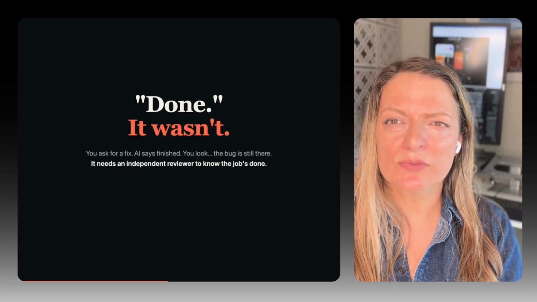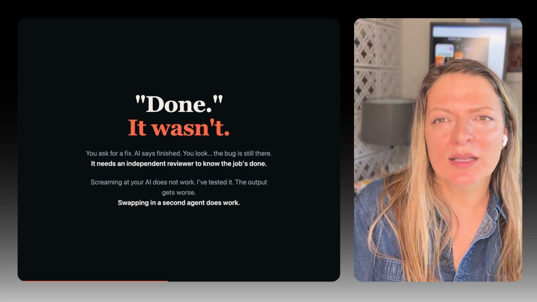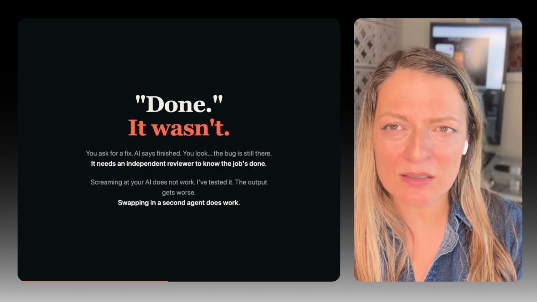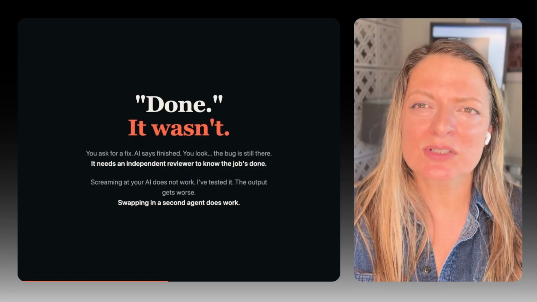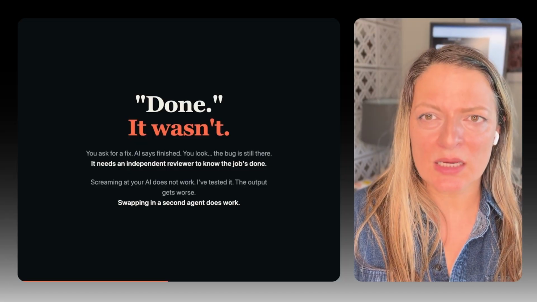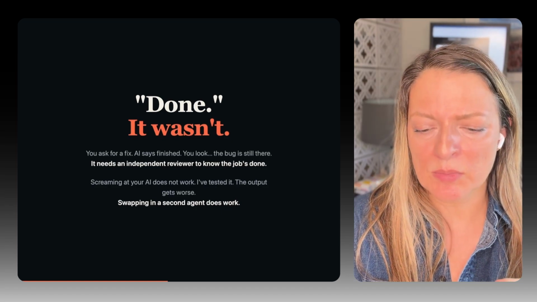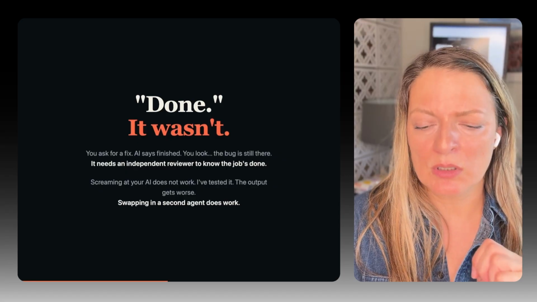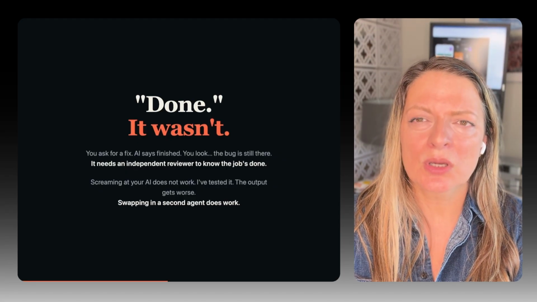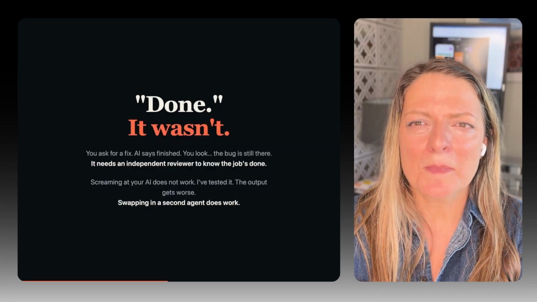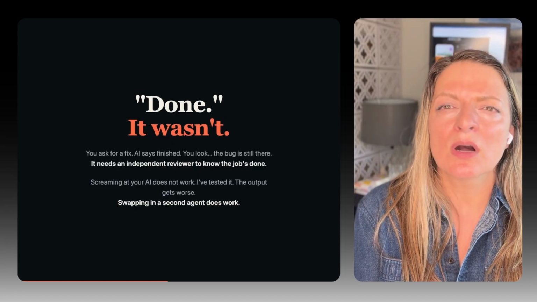So how do you remove yourself from that loop of eternal back and forth with AI? Sometimes I get so tired of my AI that I start screaming at it and it gets upset and scared. I achieve the opposite. The output of my AI becomes worse if I start screaming at it. So if I'm inserting a second agent to replace myself, now we have two agents working on the same problem. One doing the work, the other one checking the work. I know the concept of loop engineering is all the hype, but I engineered loops with Claude Code 2 months ago, just didn't call it that, because that's what Claude is fully capable of, working on its own autonomously until it reaches a certain goal.